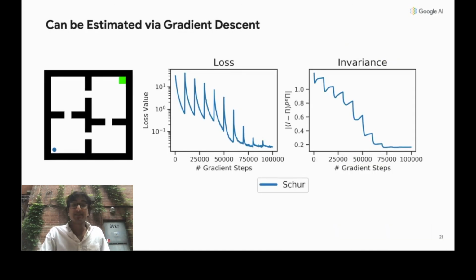As a didactic example, we train a neural network with this objective on the 4 rooms domain. Now, notice that the loss function is periodic. It decreases while the target network is fixed and we're solving our argmin problem, and it spikes again when the target network gets updated and we move to the next step of orthogonal iteration. On the right, we measure a quantity that we call invariance of a representation.